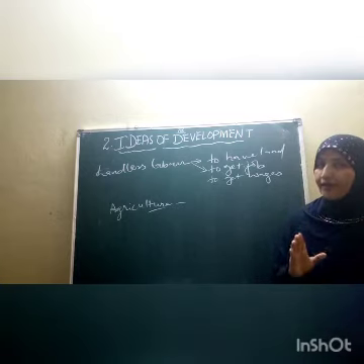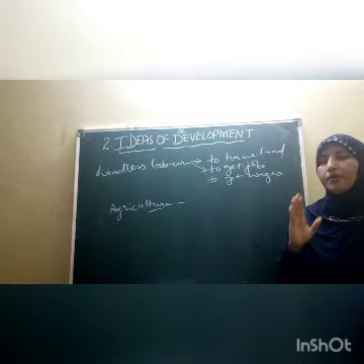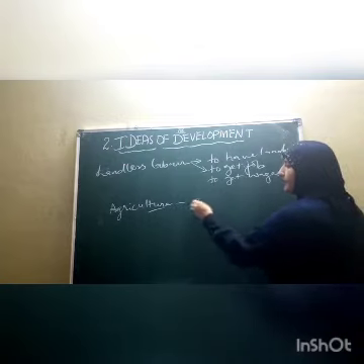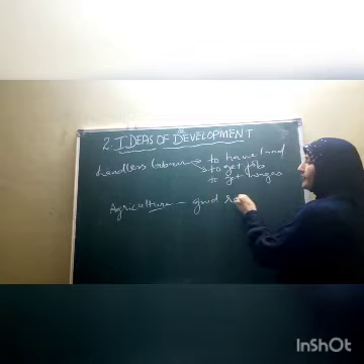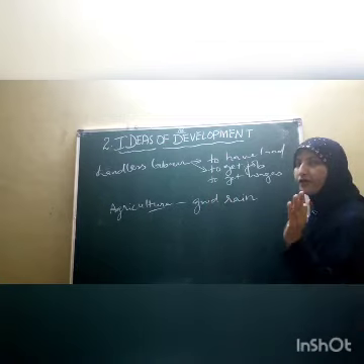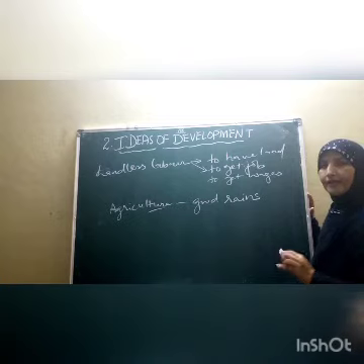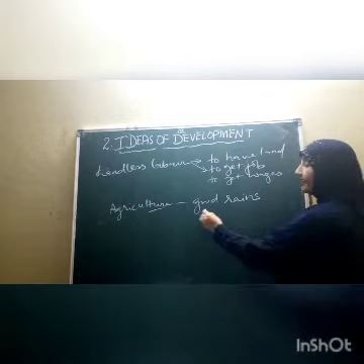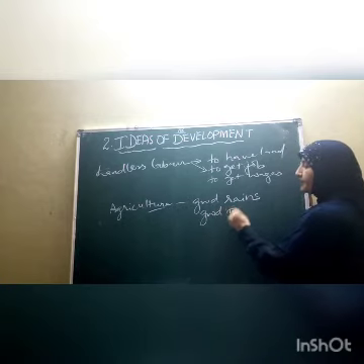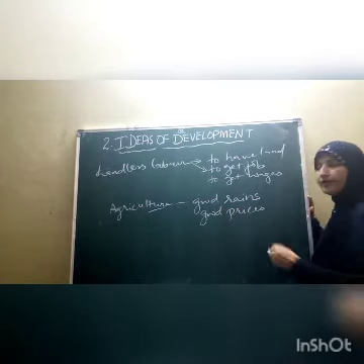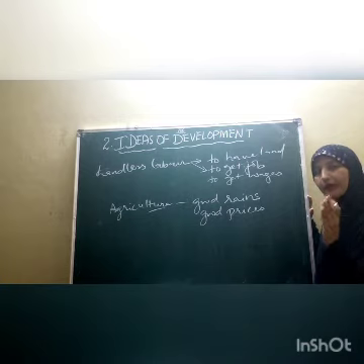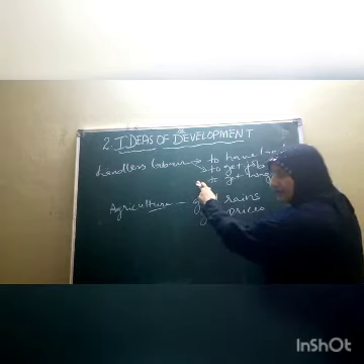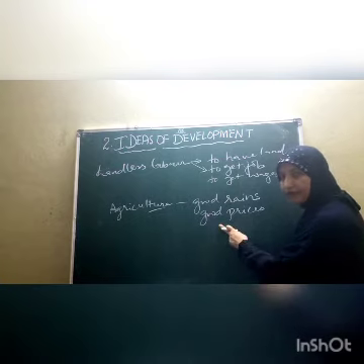The person doing agriculture wants good rains in that particular year to get a good crop. And when he is ready to sell that crop, he should get good prices from the market.